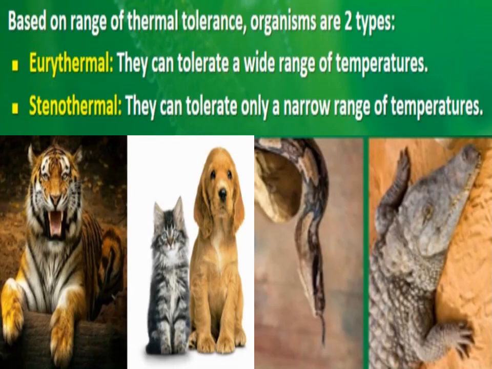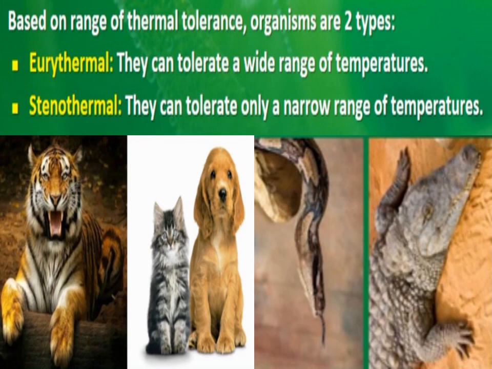Like us, like human beings. When in winters temperature is very low, we can work in that temperature also, we can survive in that temperature also, and when temperature is very high in summer, in that temperature also we are working. Okay, we can survive. So those organisms are called eurythermal organisms. They can tolerate a wide range of temperatures.